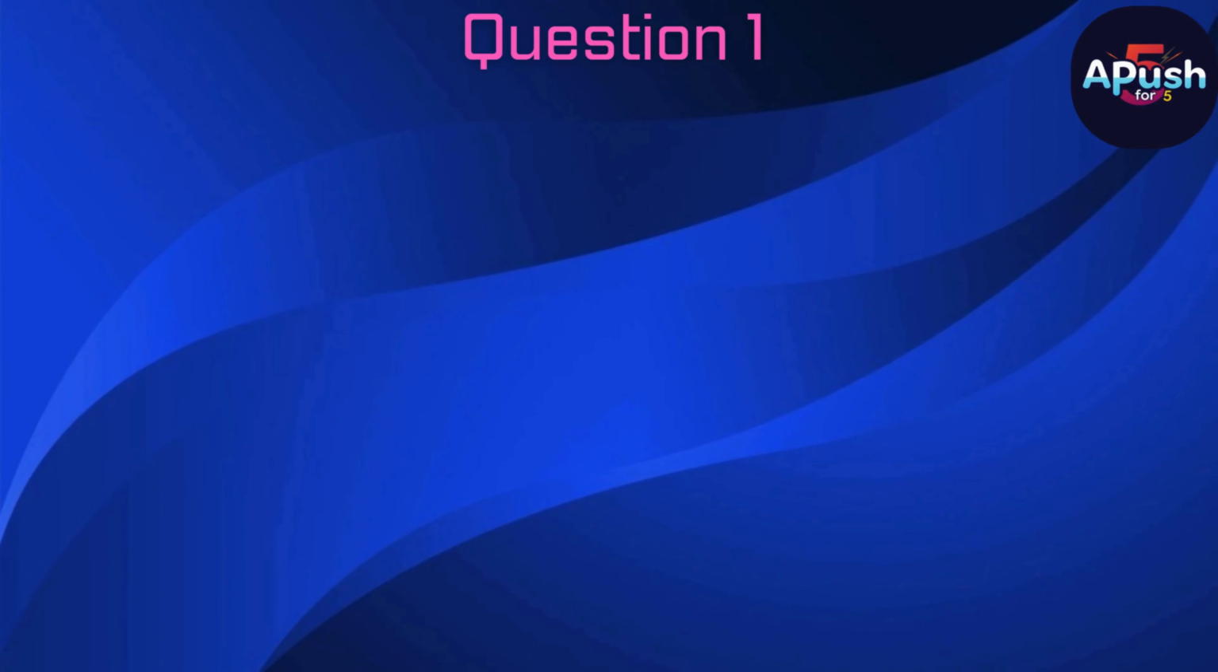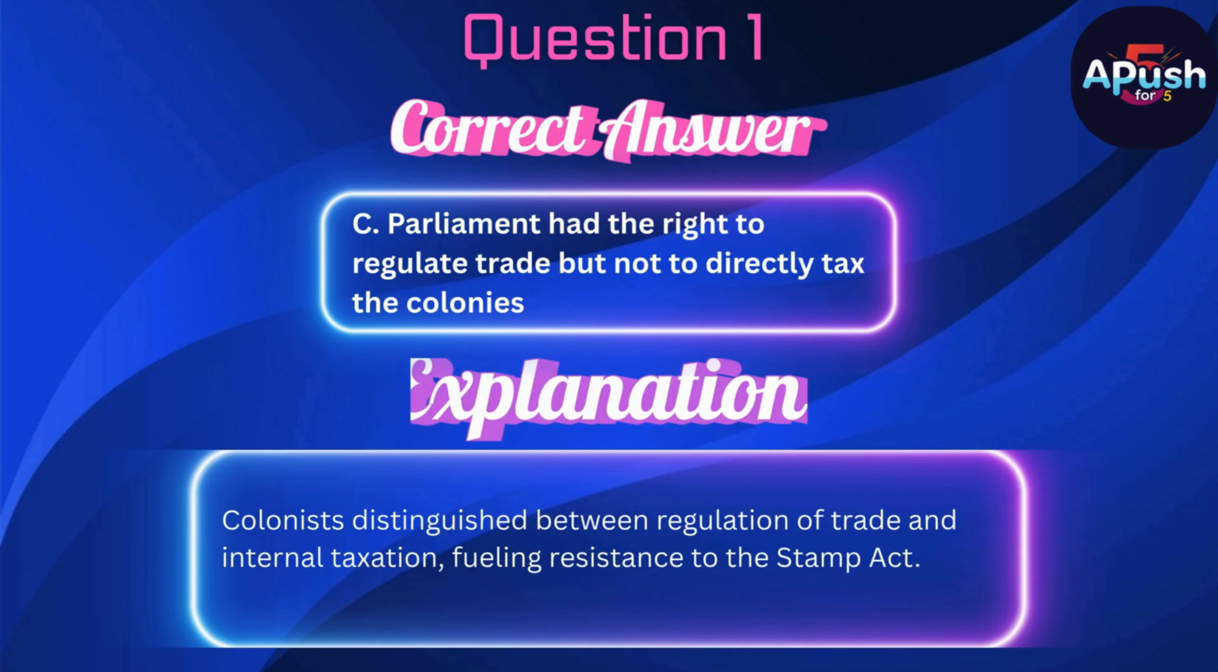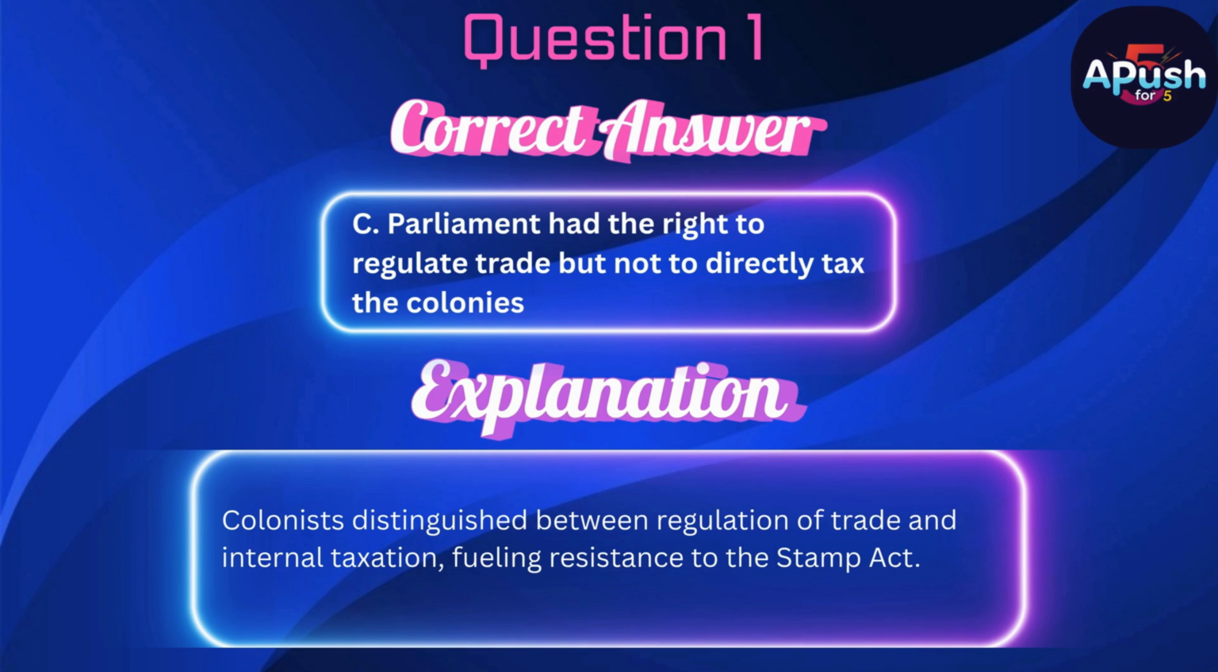The correct answer is C. Parliament had the right to regulate trade but not to directly tax the colonies. Colonists distinguished between regulation of trade and internal taxation, fueling resistance to the Stamp Act.